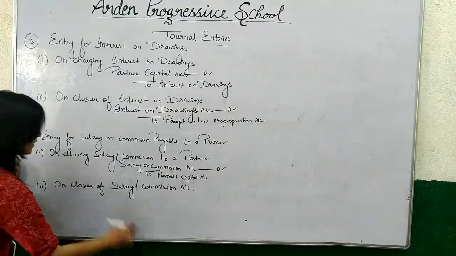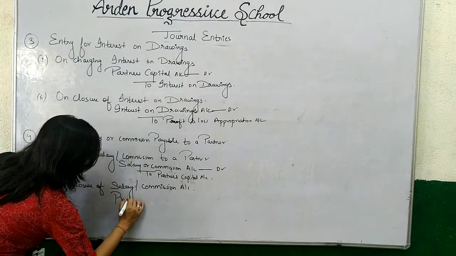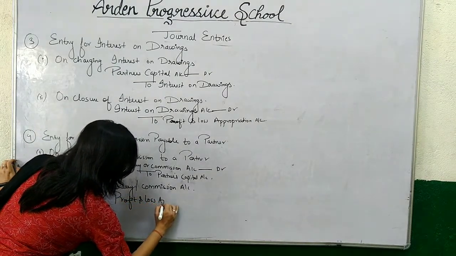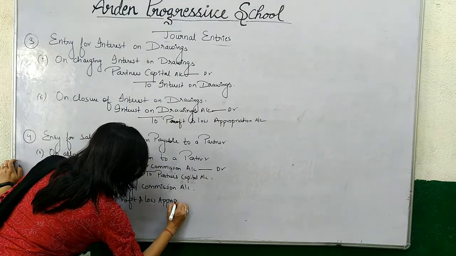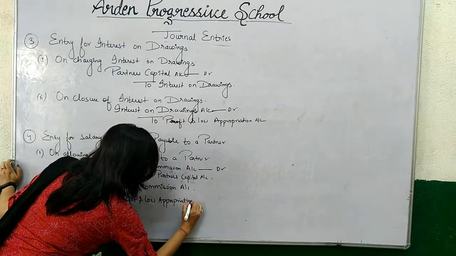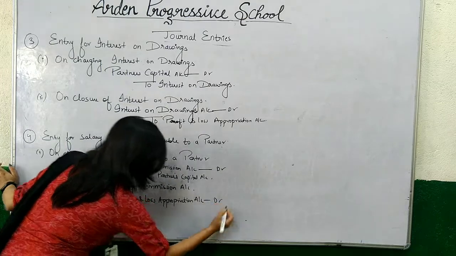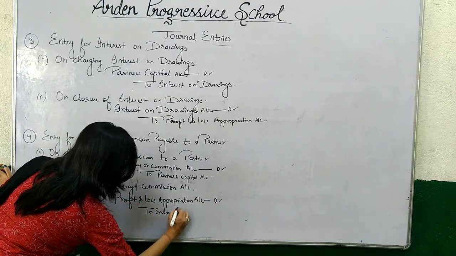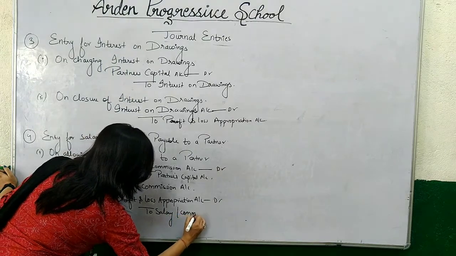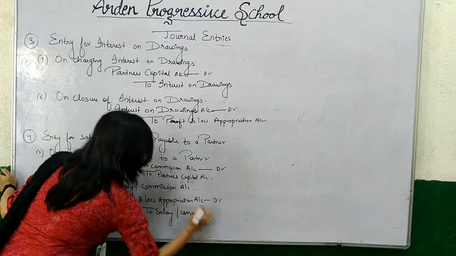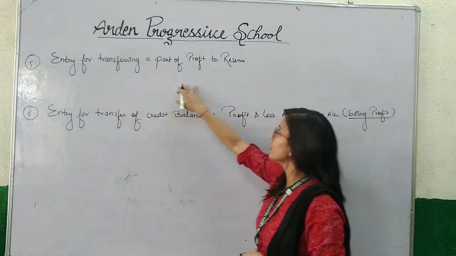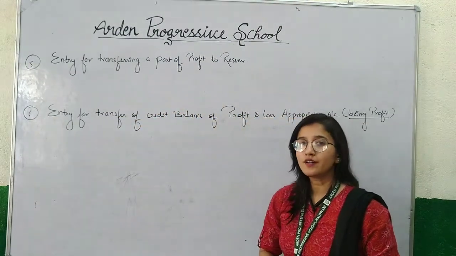So that is why we will debit profit and loss appropriation account, debit to salary or commission. Now, next entry is entry for transferring a part of profit to reserve.